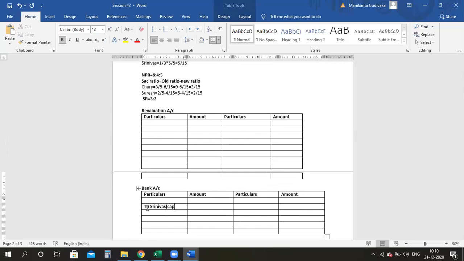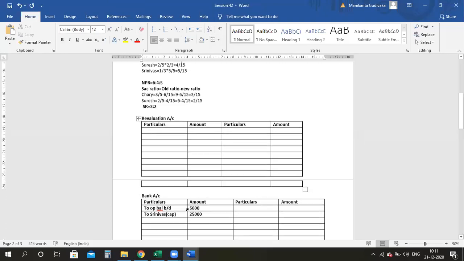This is the capital amount. He got how much, ma'am? 25,000. Now, not to forget, I have to first start with my opening balance. That is balance brought down. I have a balance of how much, ma'am, in the problem? I think I have a balance of 5,000. So this is for the capital. Okay, so that's it. We are done.